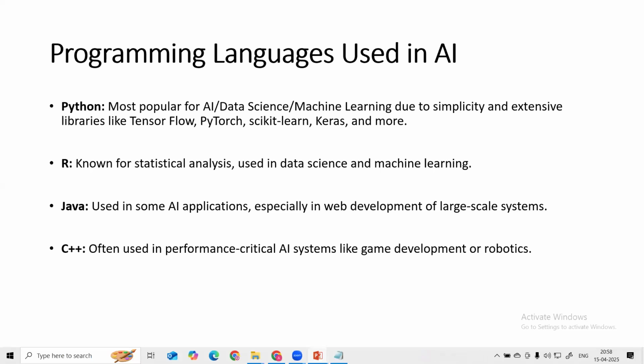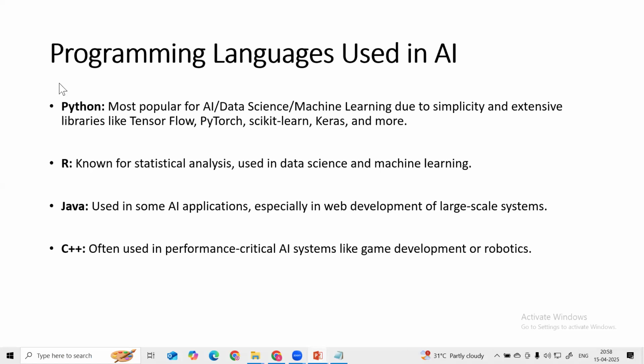If you are from a technical background or a non-technical background, Python is a very simple and easy-to-learn language. It is the most popular for AI, data science, and machine learning because it provides the vast library support we require, and those can be applied in the production environment also.